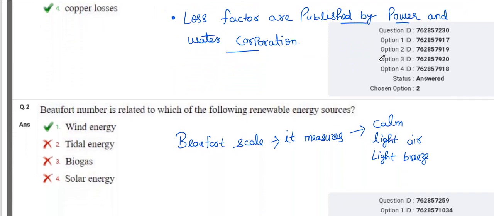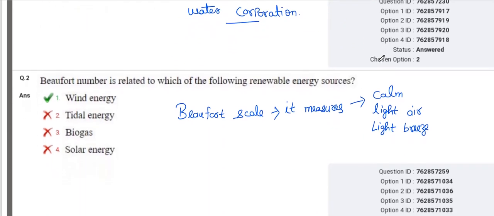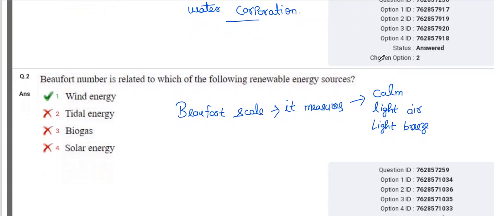Next question is: Beaufort number is related to which of the following renewable energy sources? So you have to know first what is the Beaufort number. It is a type of scale. It measures the wind. It is related to the wind energy, because it measures what kind of wind is there, like calm air, light air and light breeze. These are the types of wind speed it is related to. So the Beaufort scale measures that thing and it is related to the wind energy.